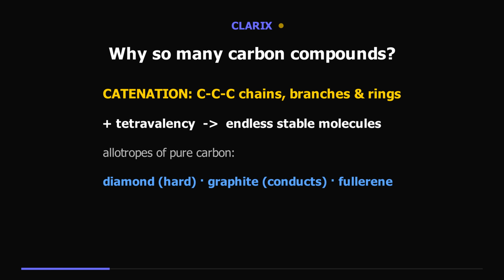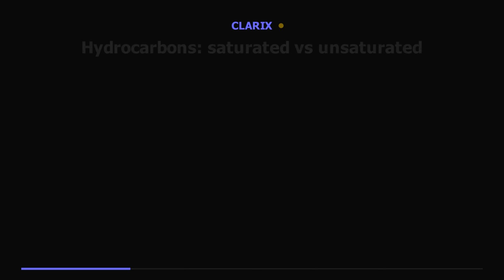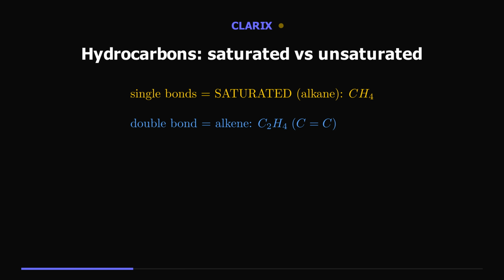Pure carbon even comes in different forms called allotropes. Diamond, where each carbon bonds to 4 others in a rigid 3D network, the hardest natural substance. Graphite, flat sheets that slide and conduct electricity. And football-shaped fullerenes.